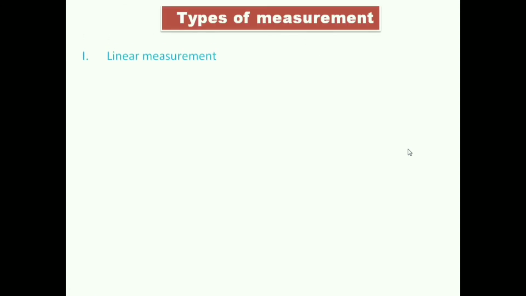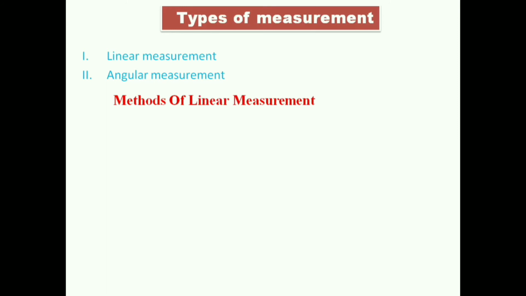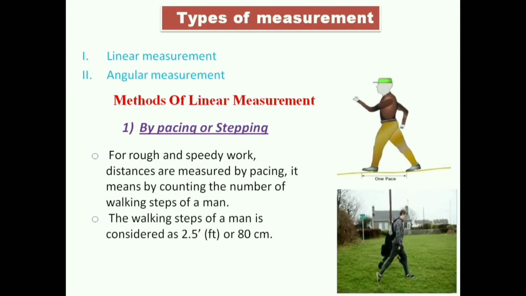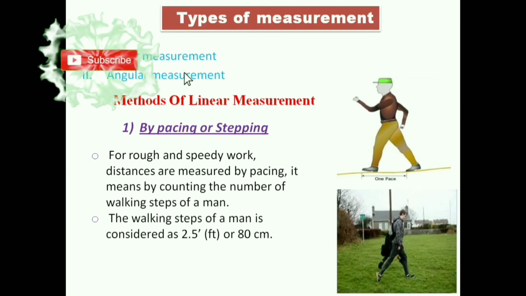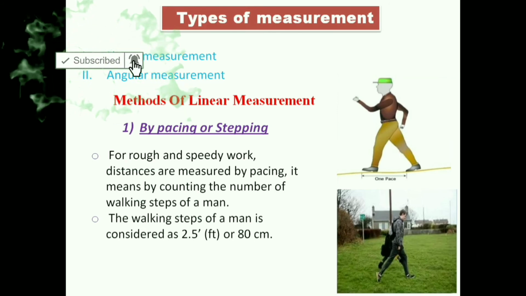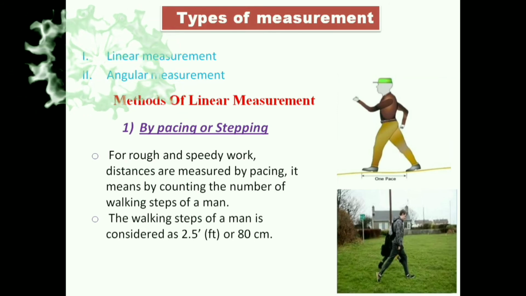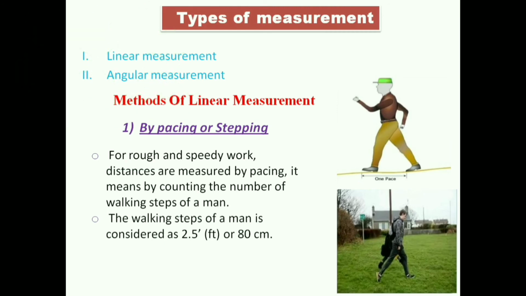Next, types of measurement. The measurement may be of two types, linear measurement and angular measurement. At first, I will discuss linear measurement. Method of linear measurement. First one is by pacing or stepping. For rough and speedy work, distances are measured by pacing. It means by counting the number of walking steps of a man. Next point, the walking step of a man is considered as 2.5 feet or 80 centimeters.